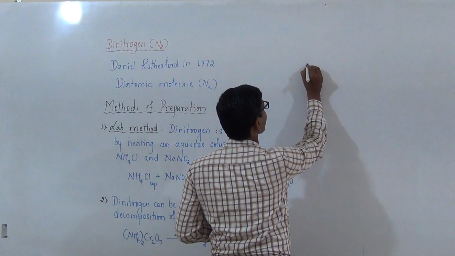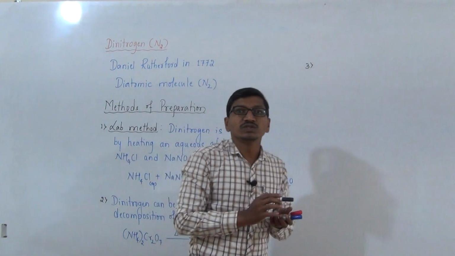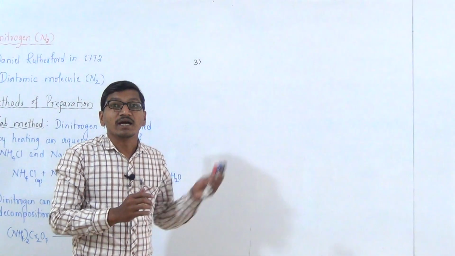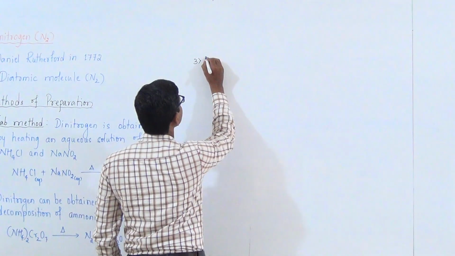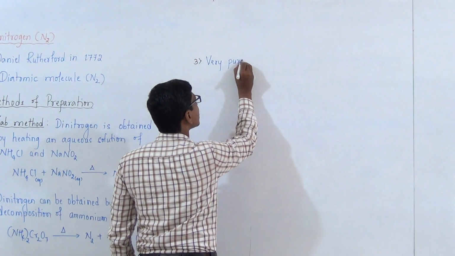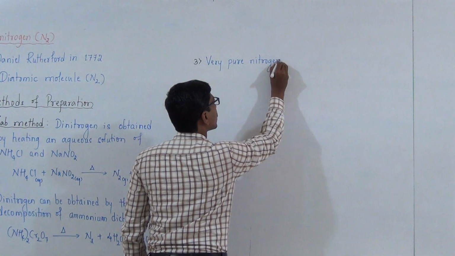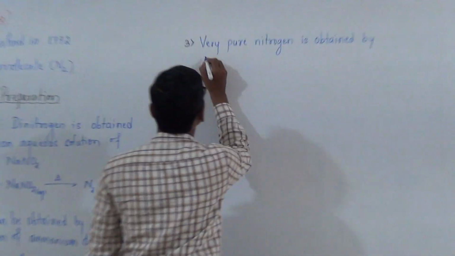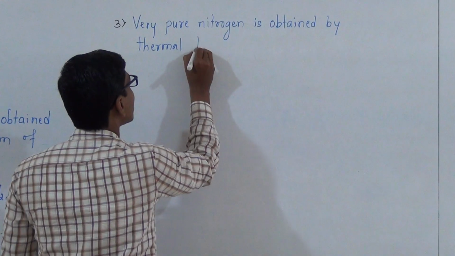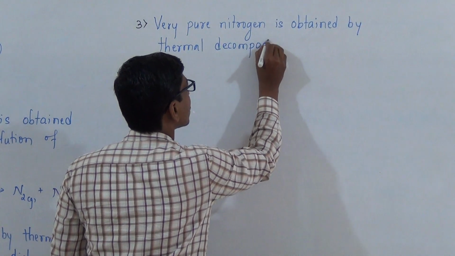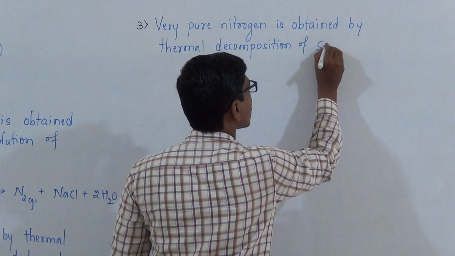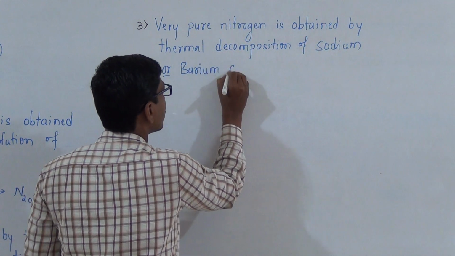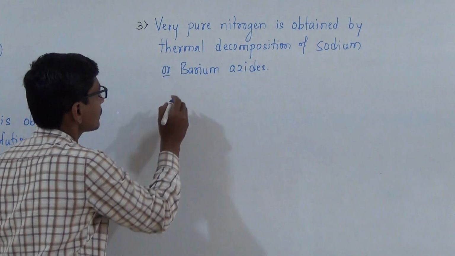And the third method is: very pure nitrogen is obtained by thermal decomposition of sodium or barium azides. For example,